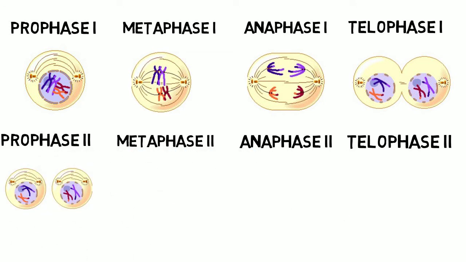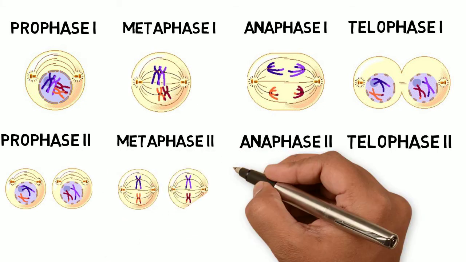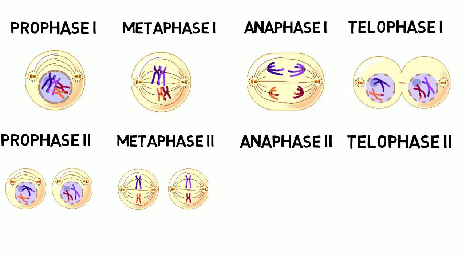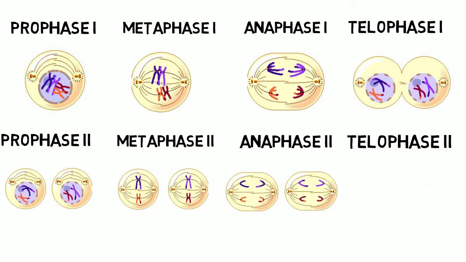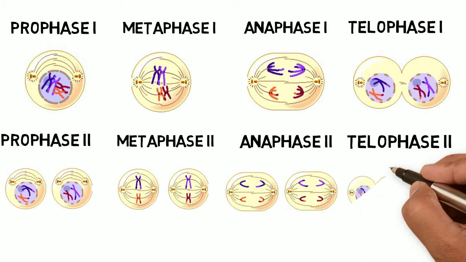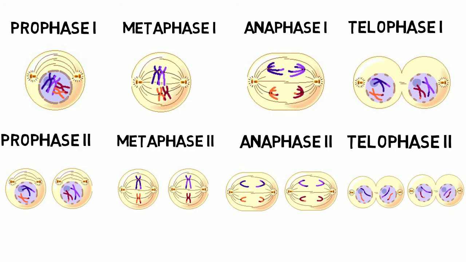The chromosomes condense again into an X, the nuclear membrane breaks down, releasing the chromosomes, the centrioles also duplicate, and the spindle forms again. In metaphase 2, in each of the 2 daughter cells, the pair of sister chromatids line up along the middle of the cell. In anaphase 2, chromatids are pulled apart to the opposite ends of the cell. In telophase 2, a membrane forms around each set of chromosomes to create 4 new nuclei, and the cytoplasm will